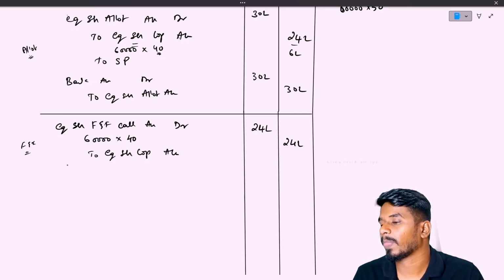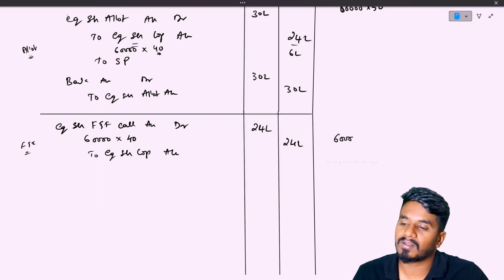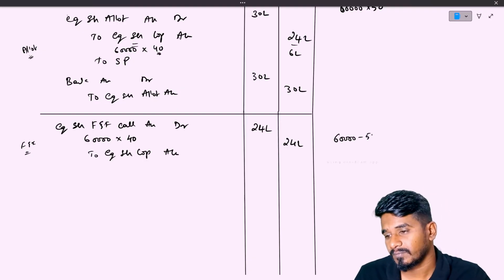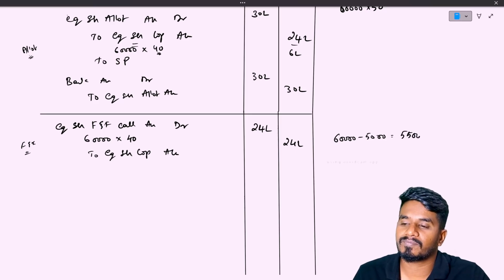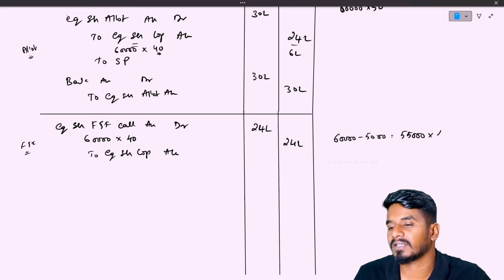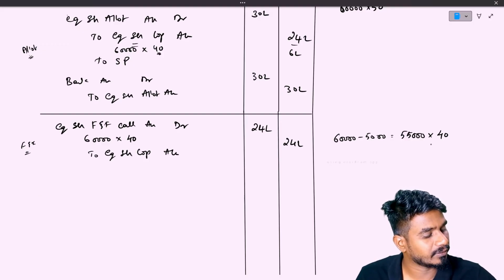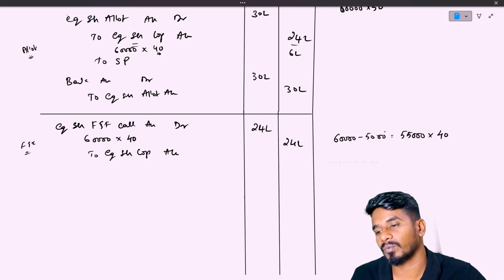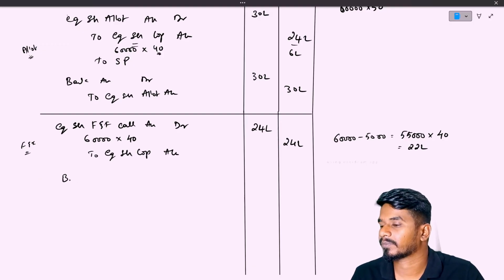So we made it due, and at the time of receipt we didn't receive money for 5,000 shares. So out of 60,000 shares, we are not receiving for 5,000 shares, which means for 55,000 shares we have received 40 rupees each. 55,000 into 40 each, which means 22 lakhs we have received in bank account.